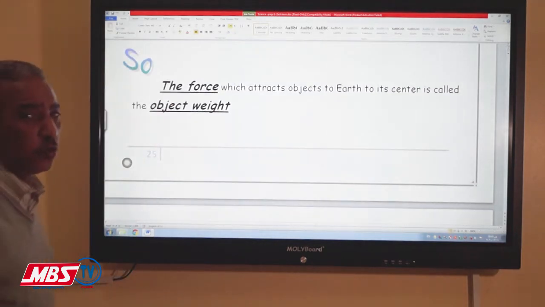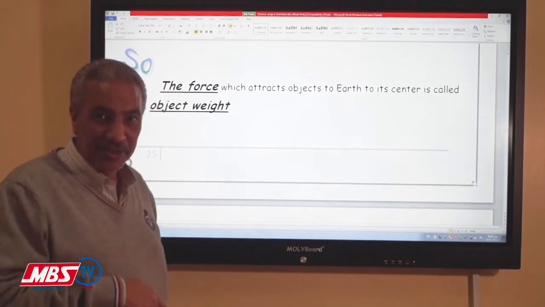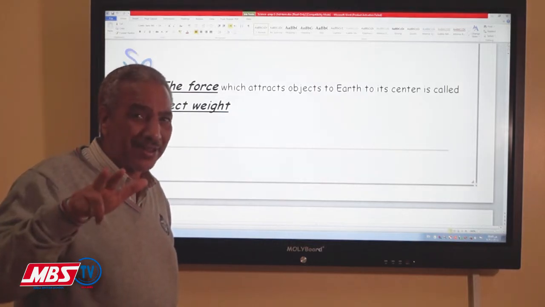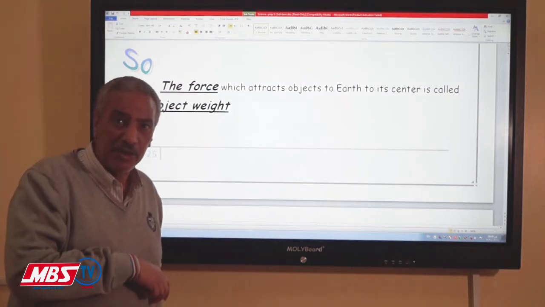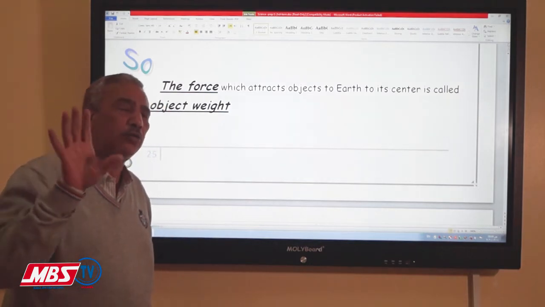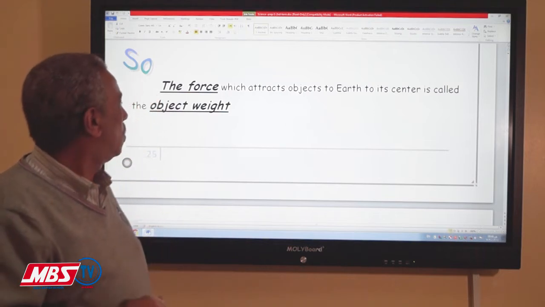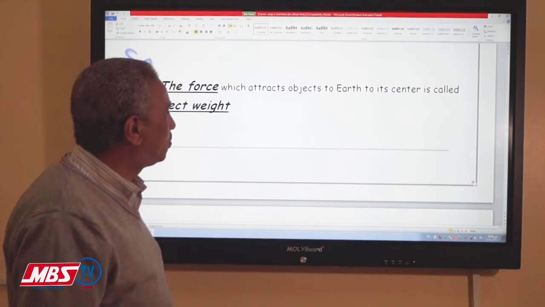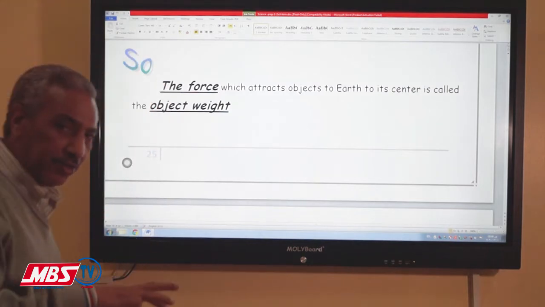So, the gravitational force has the same meaning as the weight of the object. We have to understand the difference between mass and weight, and we took that before in different grades. Here, if we are talking about the gravitational force, we are talking also about the weight of the body. So the force which attracts an object to its center is called the object's weight.